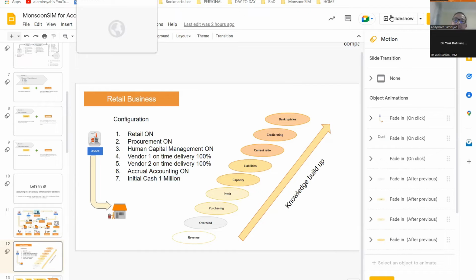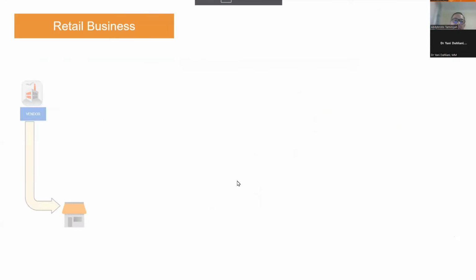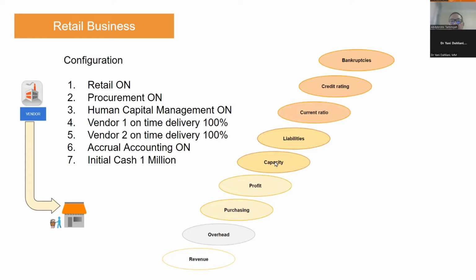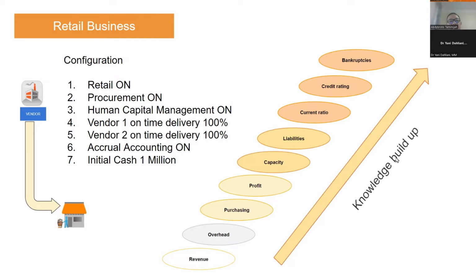Okay. Now, in this context, I'm expecting the students to understand revenue, overhead, purchasing, profitability, capacity planning, liability, current ratio, credit rating, bankruptcy. Okay, so this is a knowledge build up for the learners. Right.